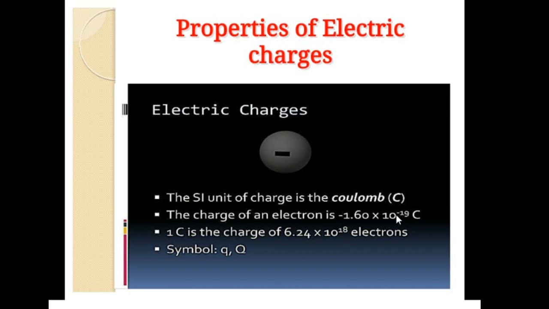And the magnitude of the charge is 1.6 × 10^-19 coulomb. Now, you know very well that 1 coulomb is actually the charge of 6.24 × 10^18 electrons. And generally speaking, in physics, we represent all electric charges either by small q or by capital Q.